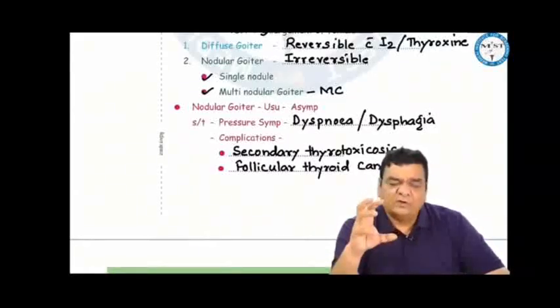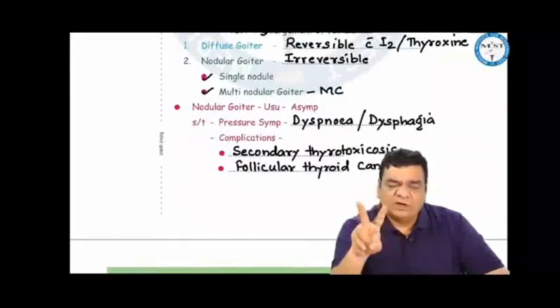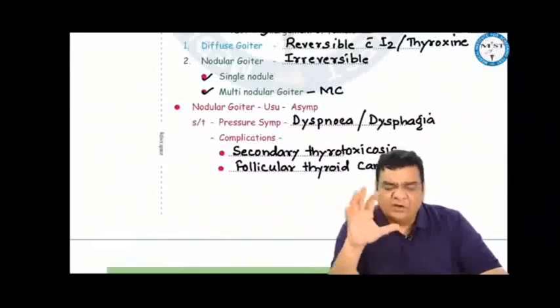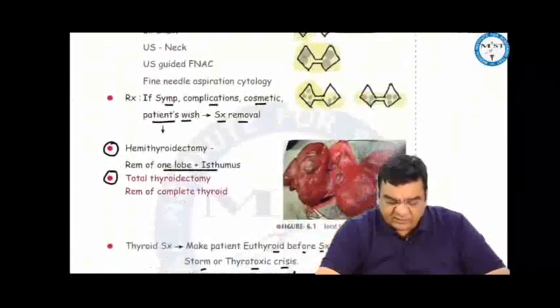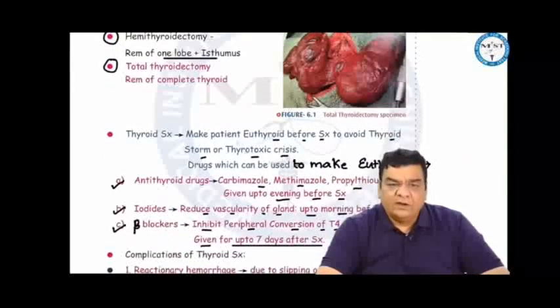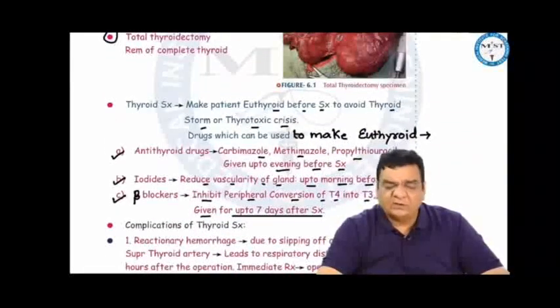If only one lobe has the nodule, we remove that one lobe with a hemithyroidectomy. If both lobes have nodules, then we do a total thyroidectomy. Whenever we are doing a thyroid surgery, it is mandatory to see whether the patient is euthyroid or hyperthyroid. If the patient is hyperthyroid and you take this patient for thyroidectomy, during surgery you will be handling the thyroid gland, which will release more T3 and T4 in the blood.